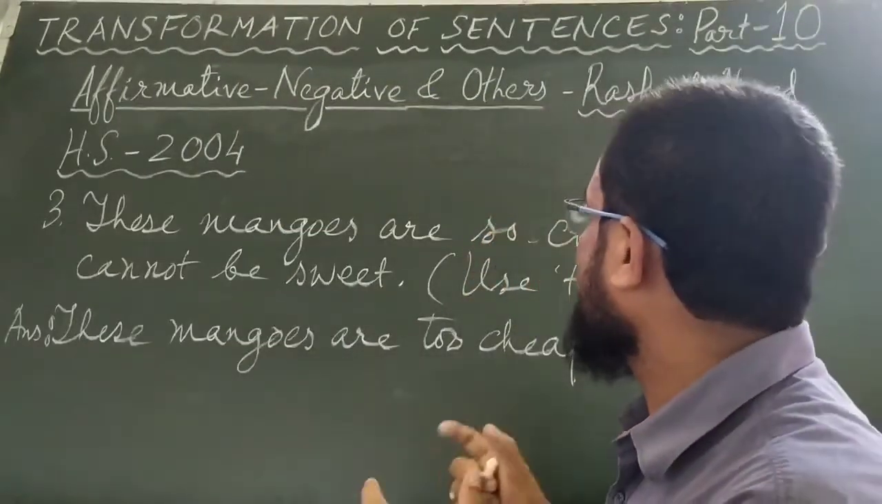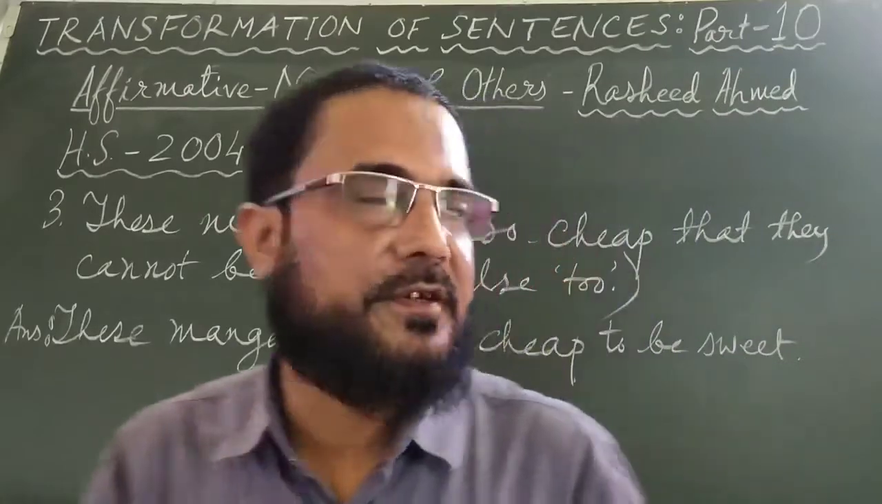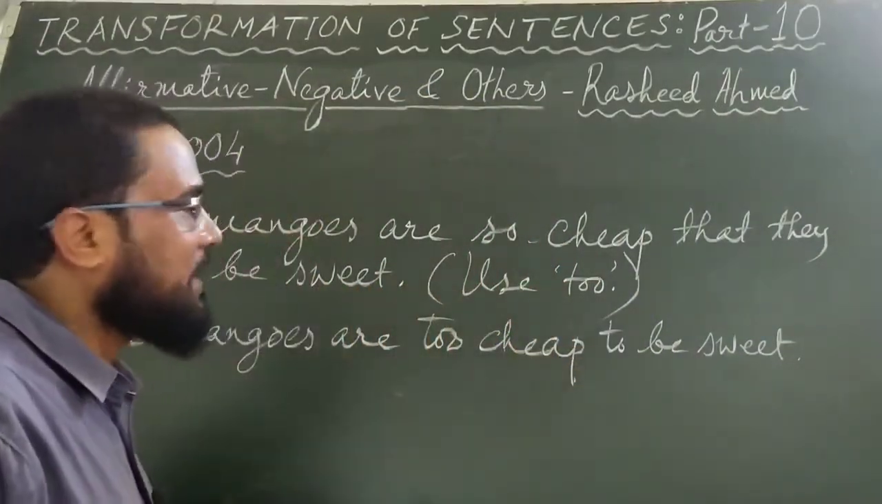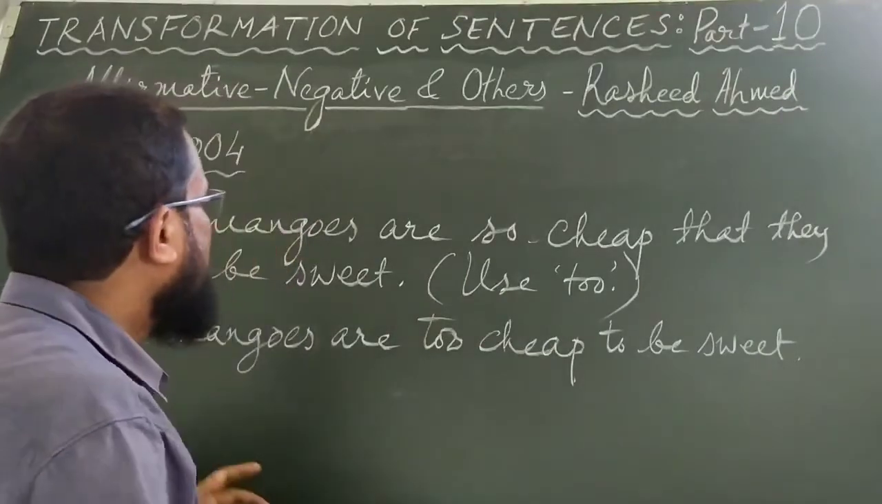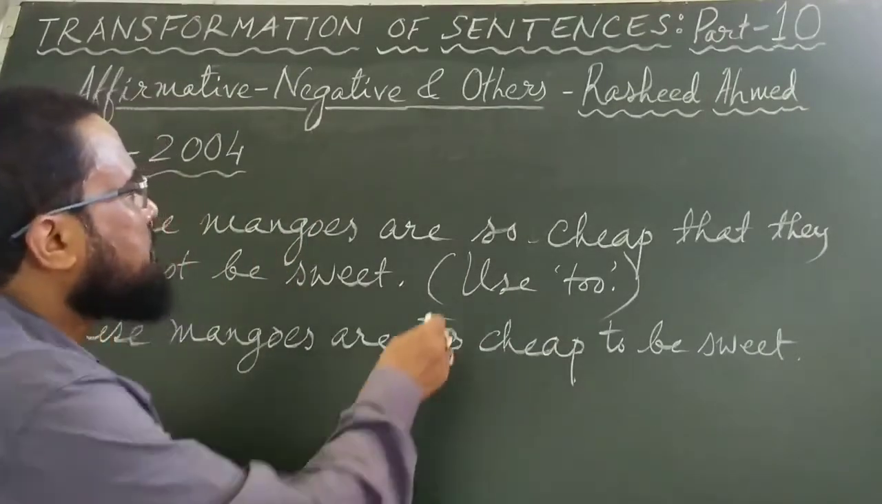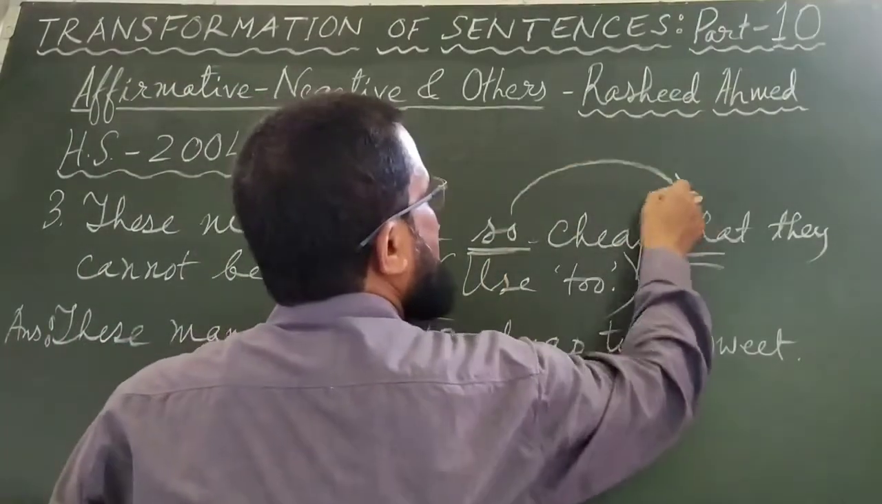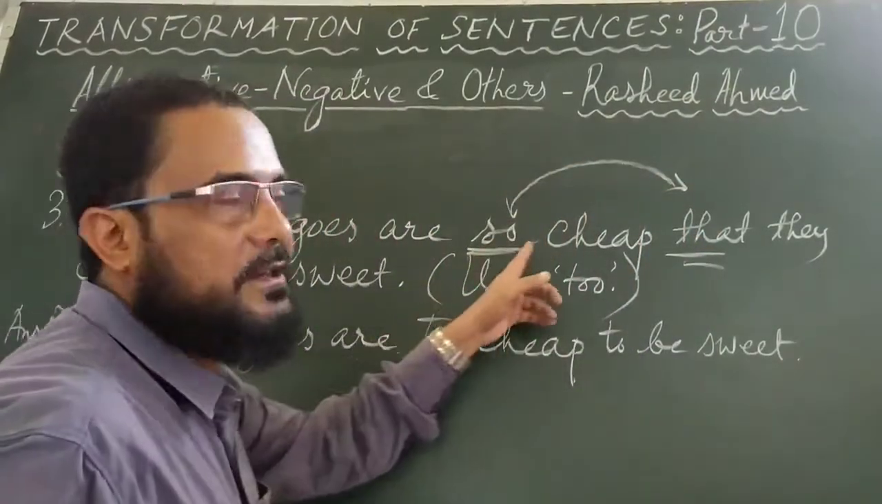These mangoes are so cheap that they cannot be sweet. The instruction is use too. Rewrite the sentence using too. And you are familiar with such sentences. So that, we earlier discussed these things many times. So that is a correlative.